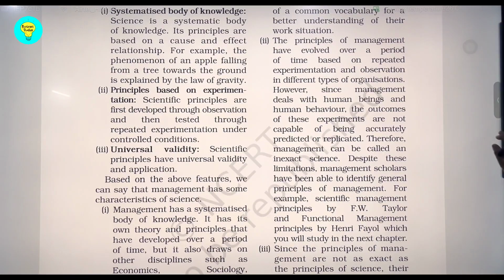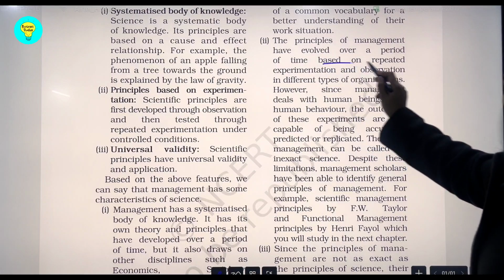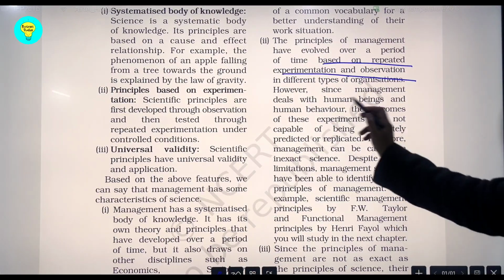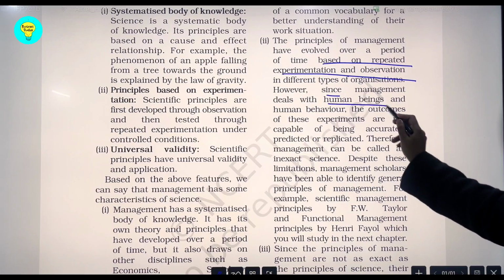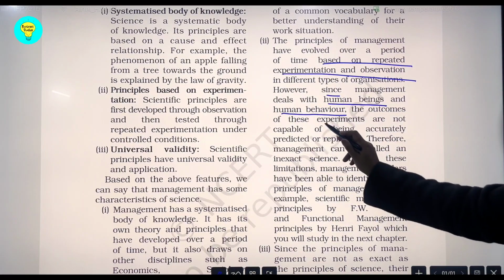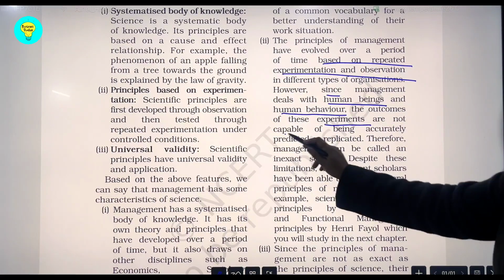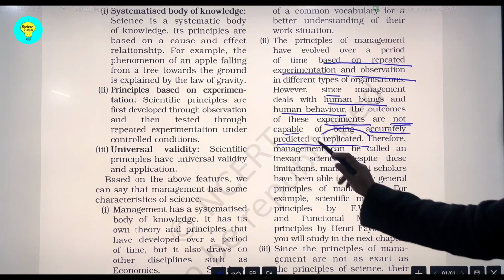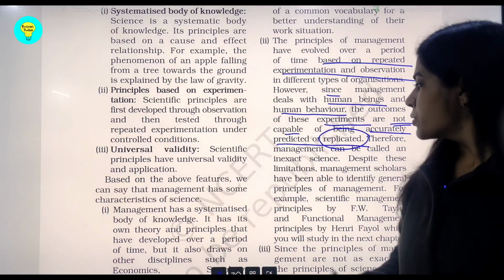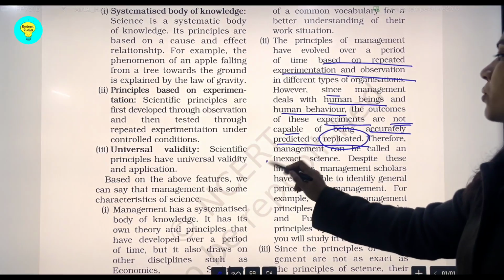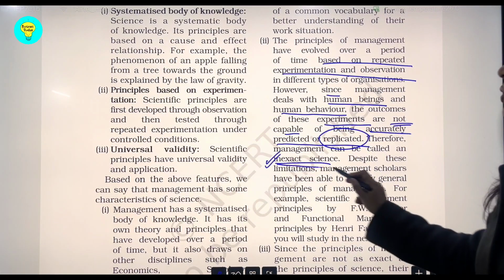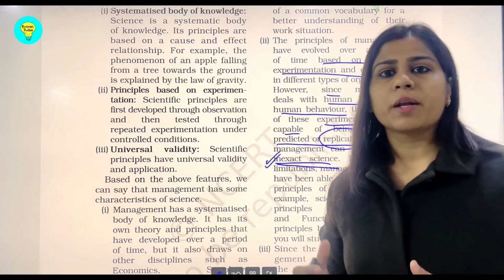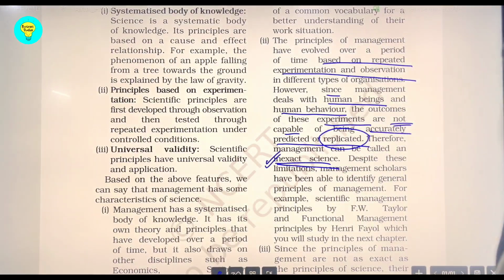Management principles are based on repeated experimentations and observations, but since it depends on human beings and their behavior, these experiments are not capable of being accurately predicted or replicated. Same things cannot be repeated. So it's not an exact science, rather it is called an inexact science. So in your conclusion, you can always write this word as per the NCERT, that management is an inexact science.